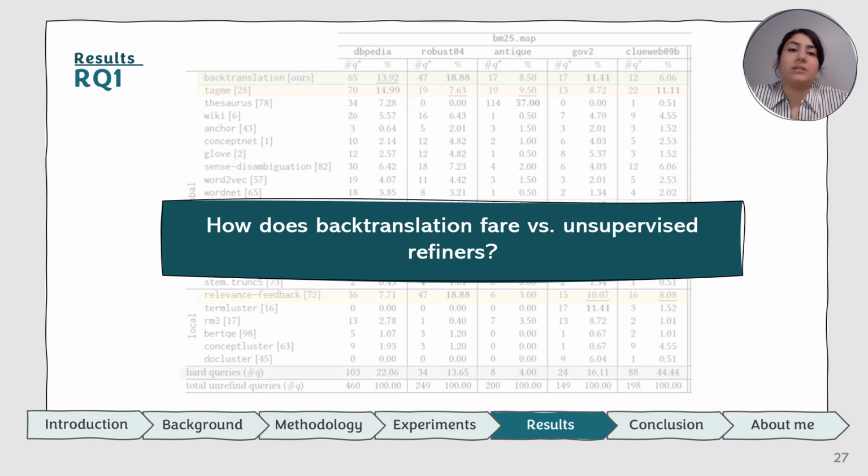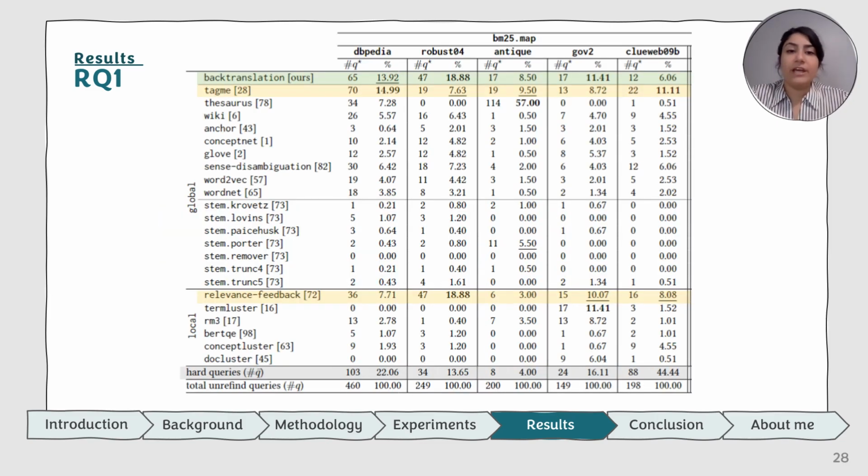So let's go through the research questions together. The first one, we're going to compare the performance of back translation to other unsupervised methods. Here, we can see that back translation generally outperforms the other unsupervised methods. And the global method and relevance feedback from the local method are the runners-up. And back translation, on average, can improve the results from 17 to 48%.